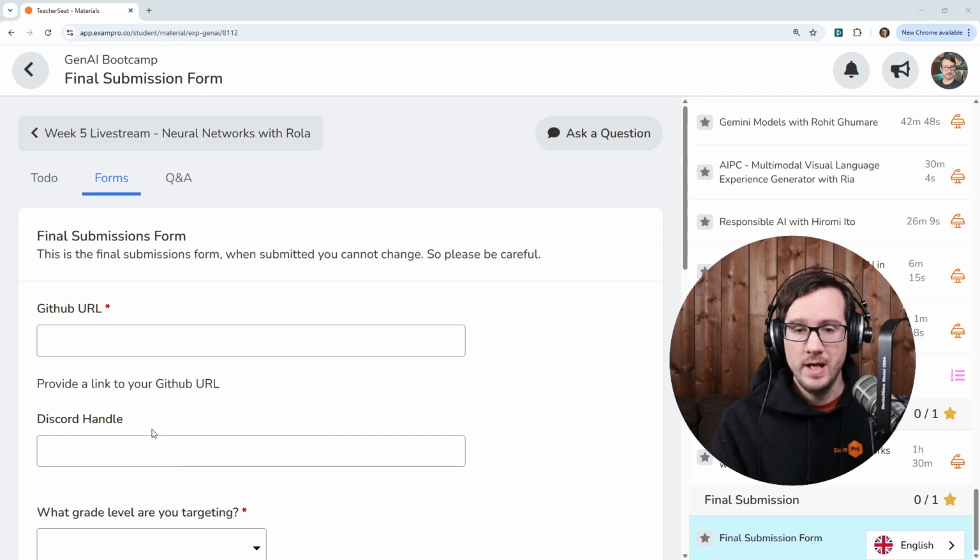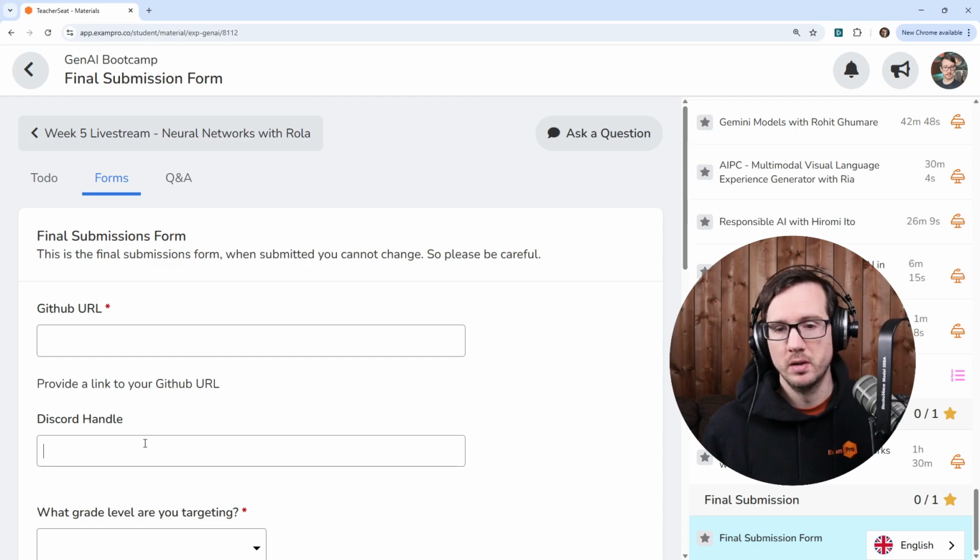So yeah, if you have been active on the Discord, if you're not, that's fine. But if you have been, I would like you to place it in here. We already have it somewhere else in the system, but these forms don't carry everything over. We have to improve our system, so it's easier to gather information in one place. But if you can, put in your Discord handle there, because I will cross-reference and see if you have any activity there. That might give you bonus points. That might push you into Red Squad. So, if you do have a Discord handle, put it in there so that I can easily find and map stuff when I'm doing grading.